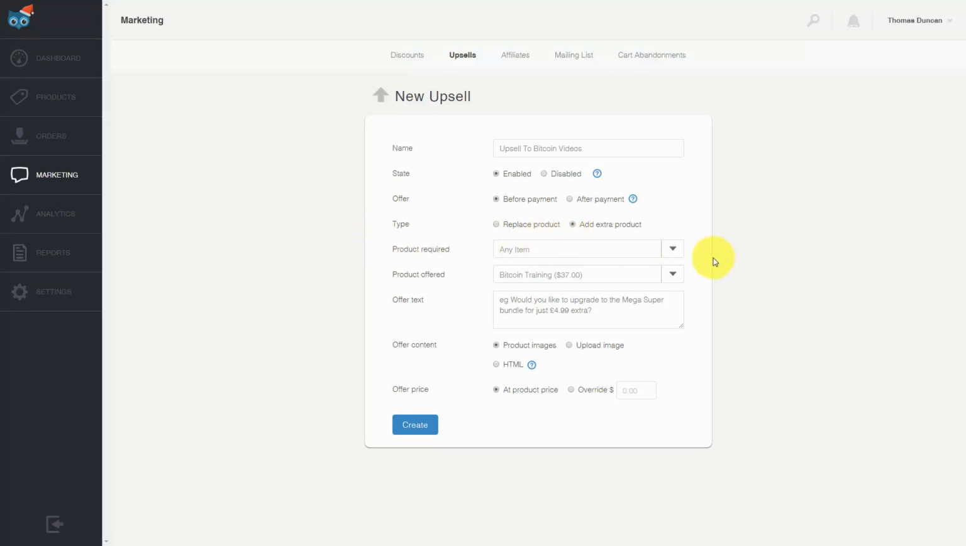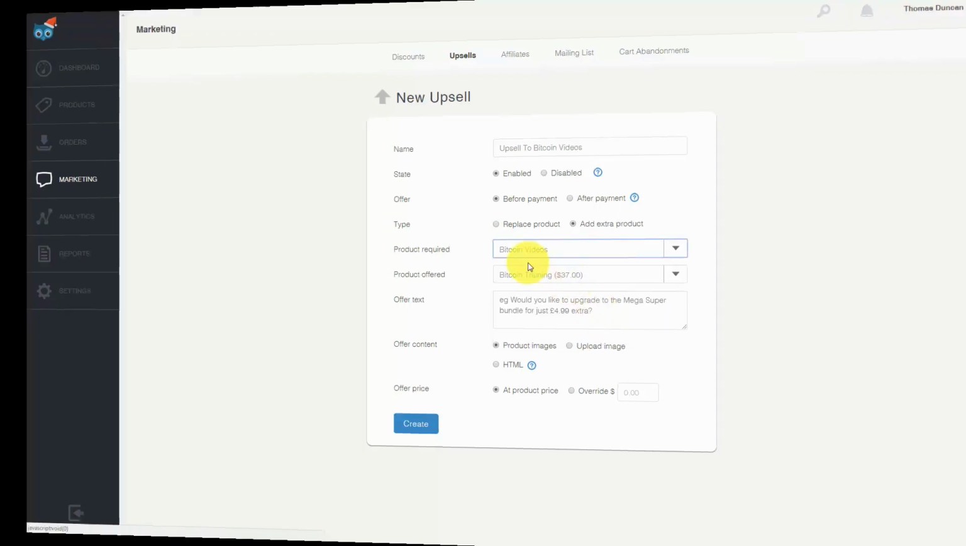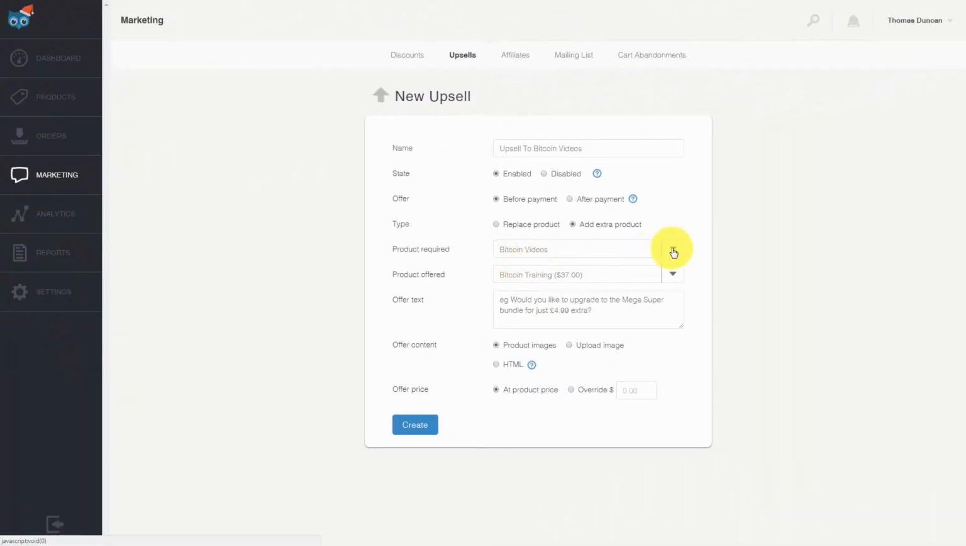Now, what we can do is add in this upsell for any product or one specific product. For example, we can add in this particular upsell. The product required is the product we are offering the upsell to. In this case, we can offer an upsell to Bitcoin videos. And then the product offered is the upsell. So in this case, we can say that our product upsell is going to be Bitcoin training.